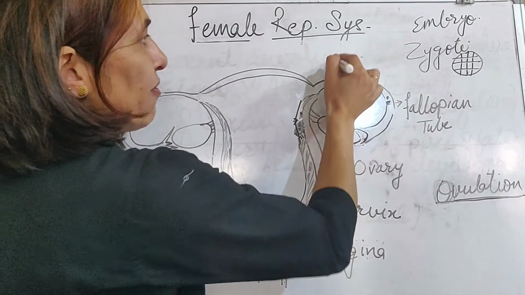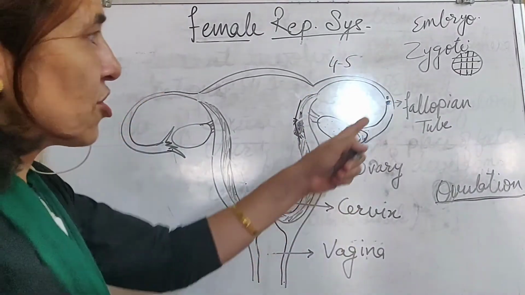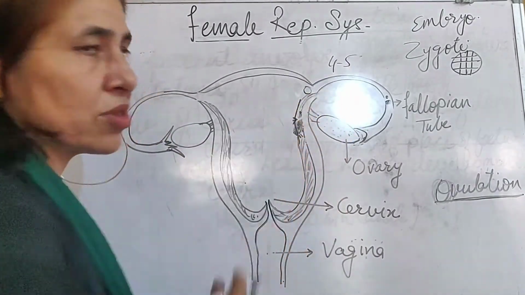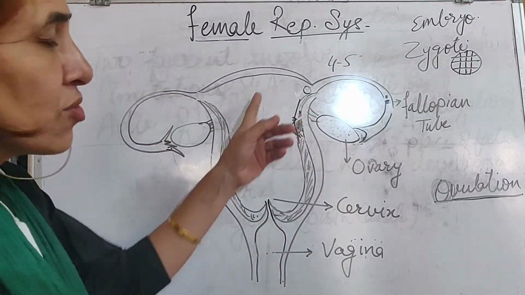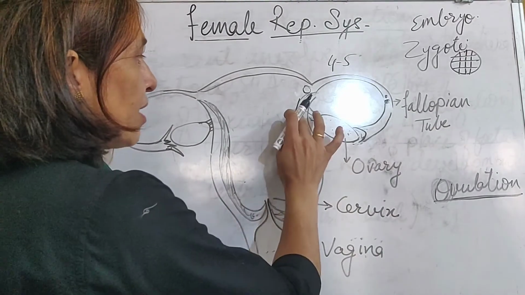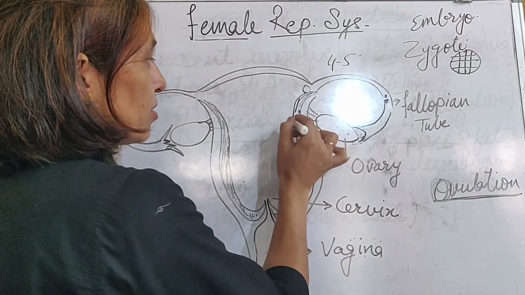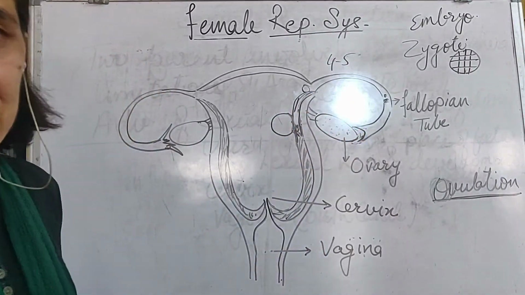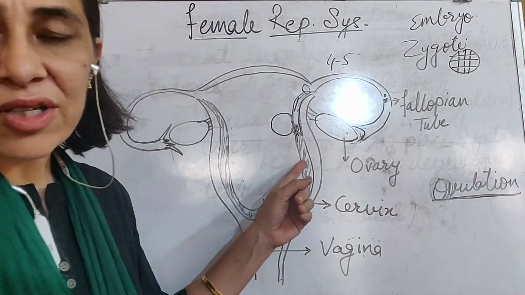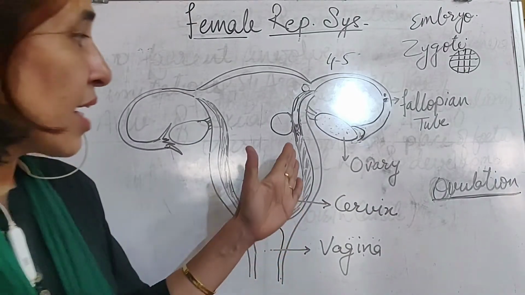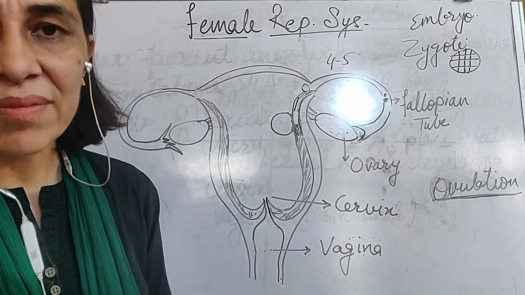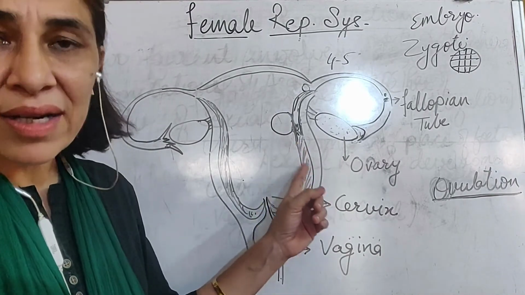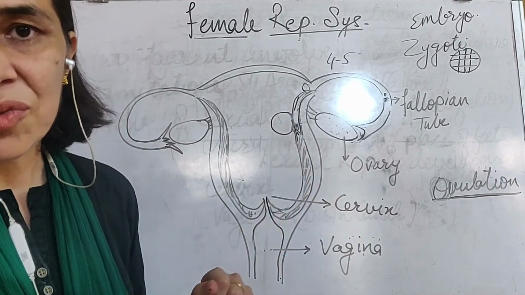Within 4 to 5 days after fertilization, this embryo travels down into the uterus. Within the uterus, it reaches and joins with the thick wall of the uterus. The inner lining of the uterus, which is very thick, is called the endometrium. It is highly vascular, which means there is a rich supply of blood, and it has tissues.